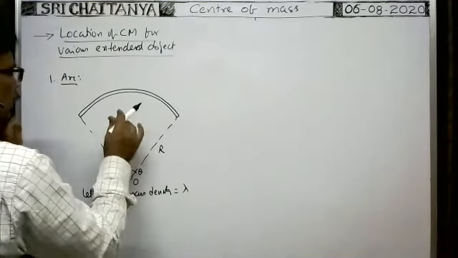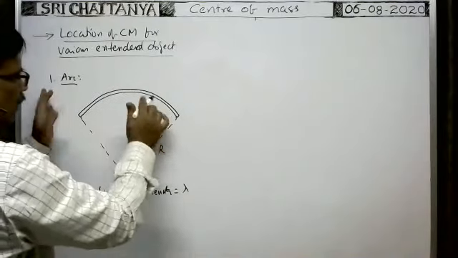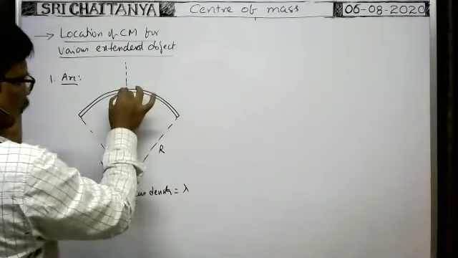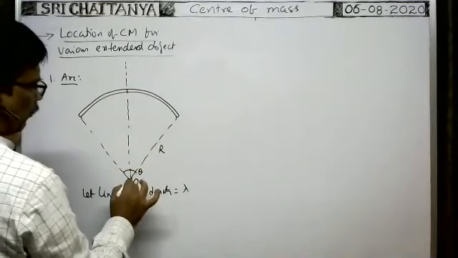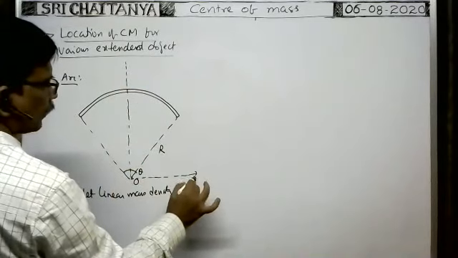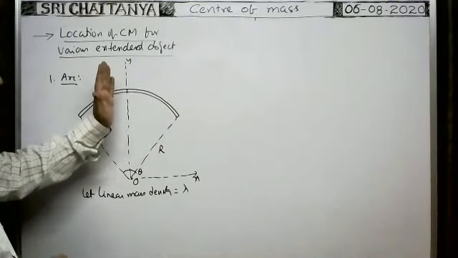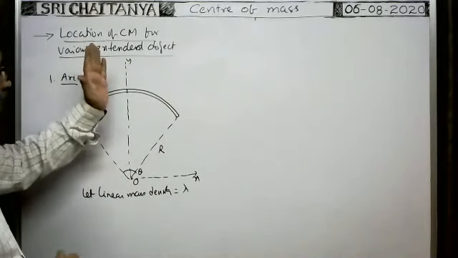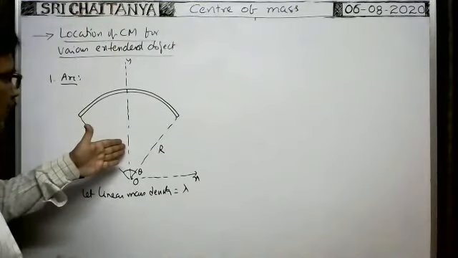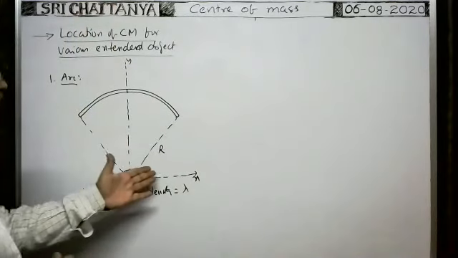Here, you imagine this arc is symmetric about the y-axis. No doubt, as the arc is symmetric about the y-axis, the center of mass definitely lies on this line only, not along the x-axis in this direction or in this direction.